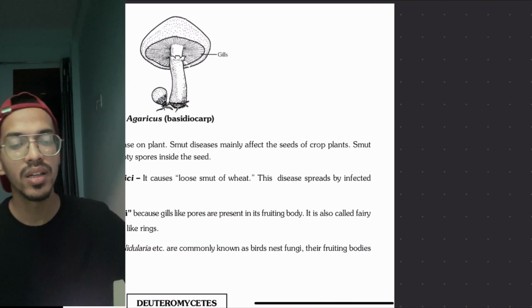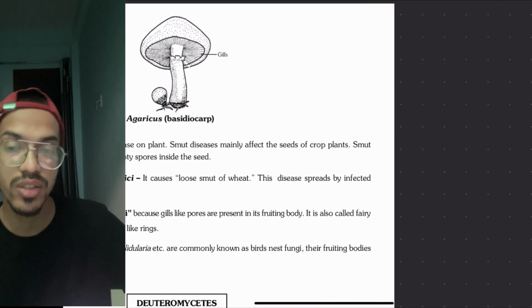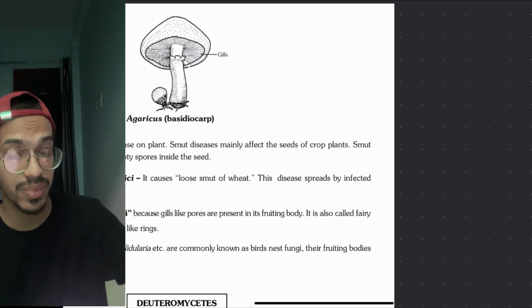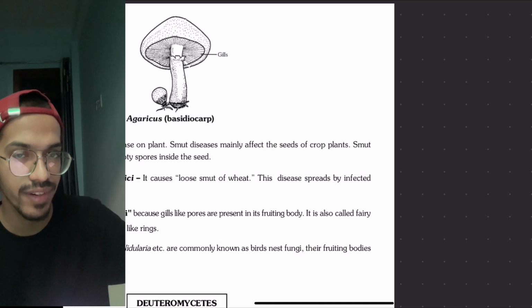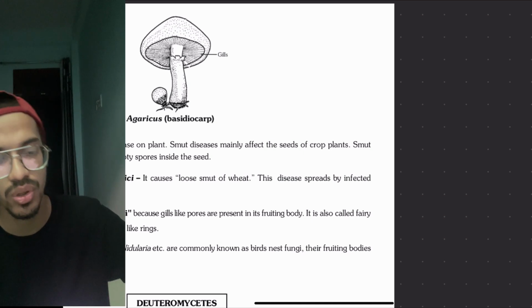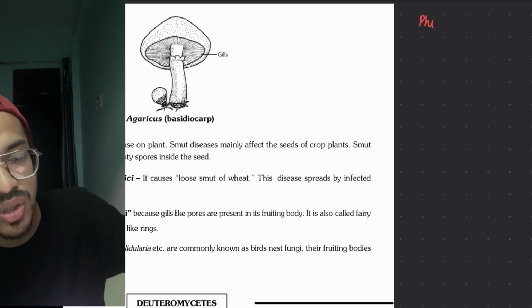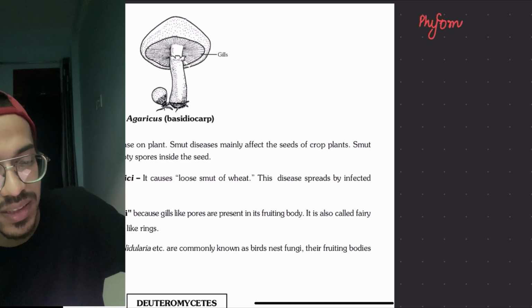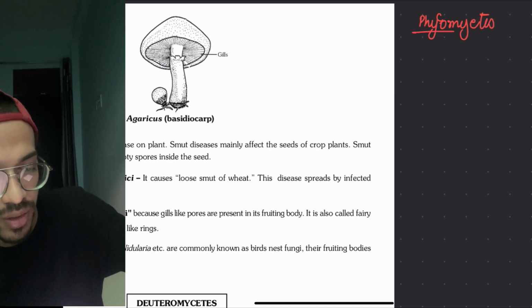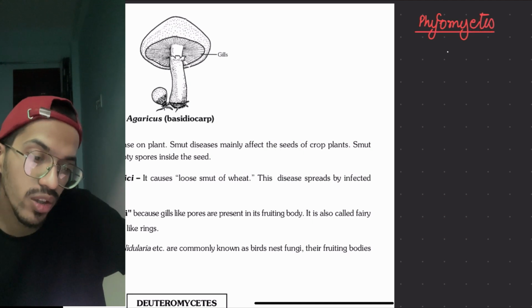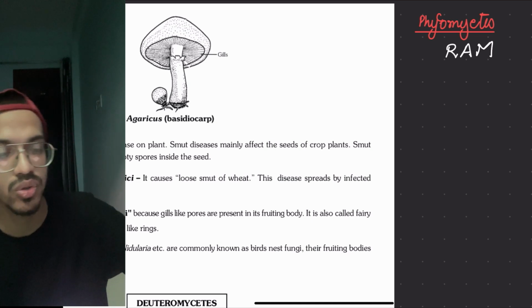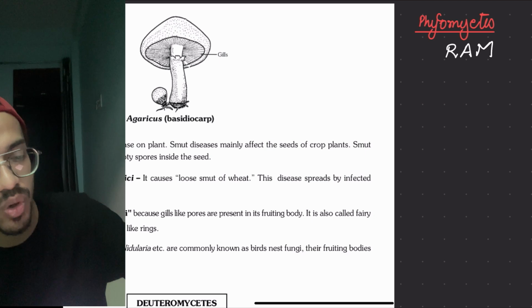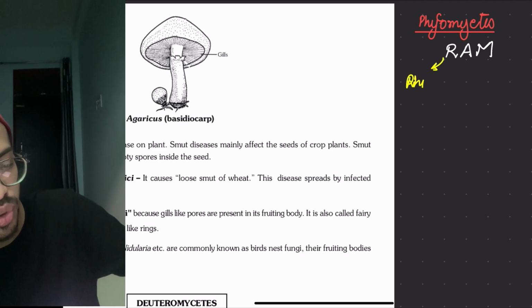A trick or mnemonic to remember what? To remember the examples. A lot of examples are there, but at least a few example tricks are being given. The rest you can learn with the statements also. The first fungi was Phycomycetes. In Phycomycetes, you have to remember RAM. RAM is a word, so the word itself says: R for Rhizopus.